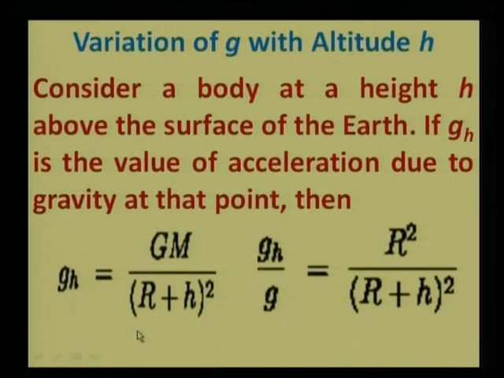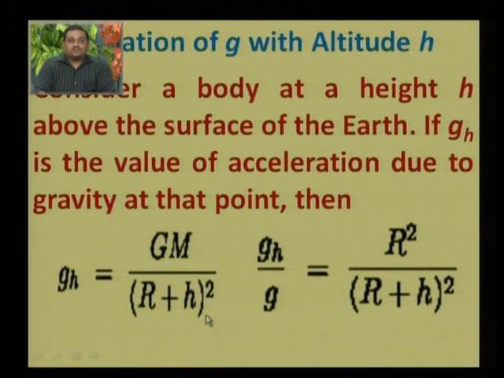distance or the separation between the two objects is considered to be the separation between the centers of the two masses. So here the radius of earth R plus the height of the object over the earth's surface would be the total separation between the two masses or the objects. So the equation will assume this form: GM upon (R plus h) whole square.